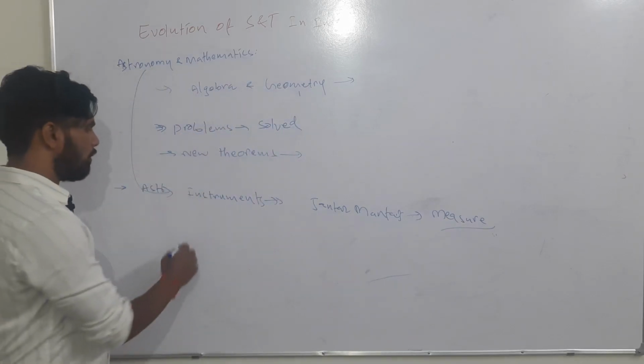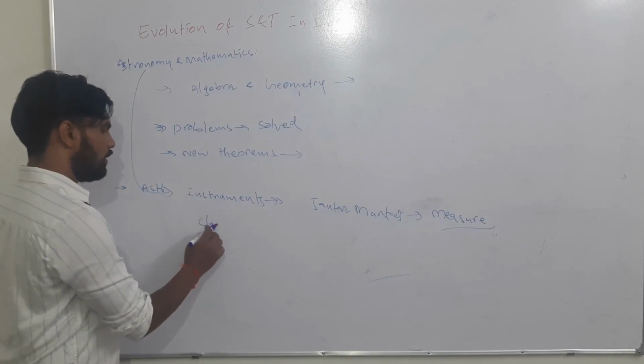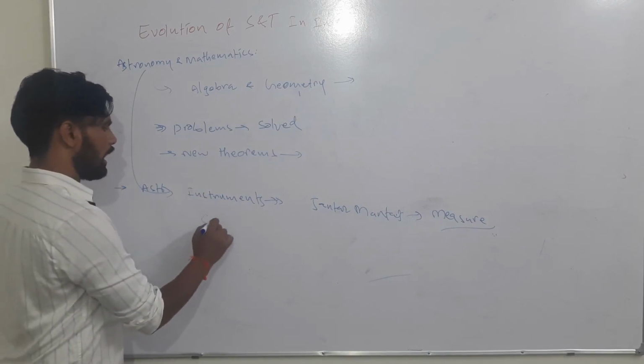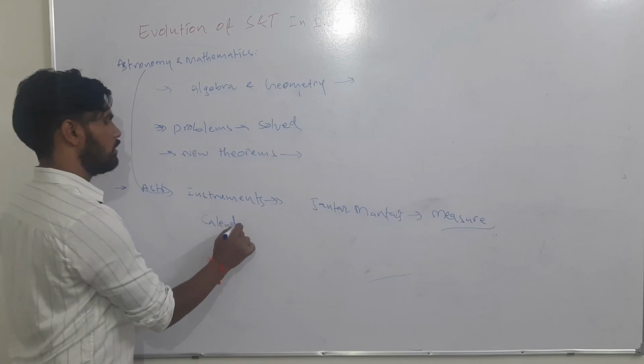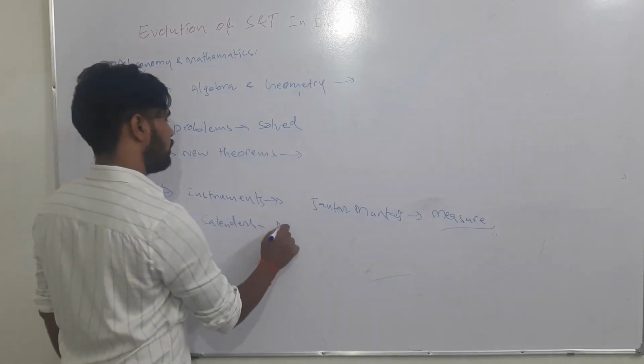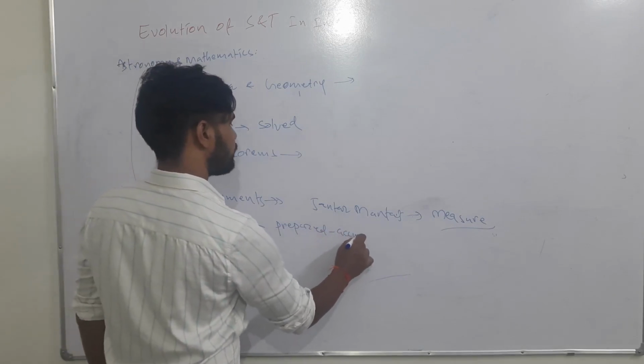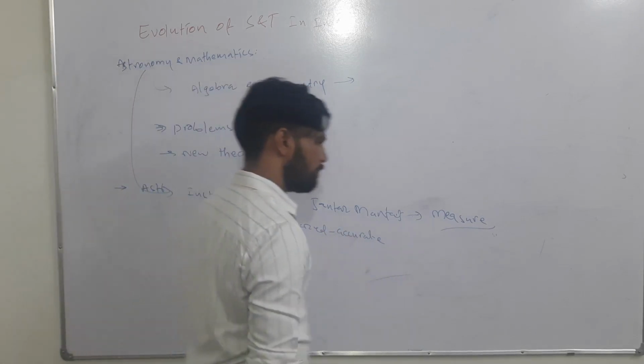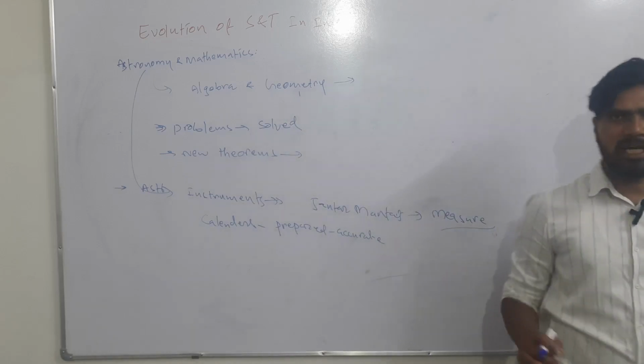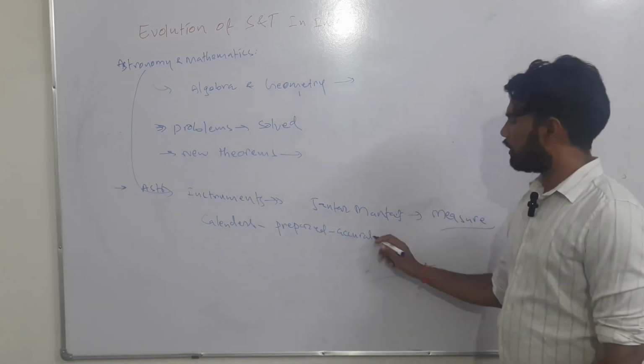Apart from that, calendars have been prepared accurately. They were not prepared just like that, they were very accurate.